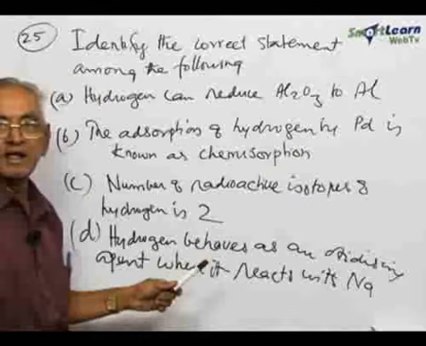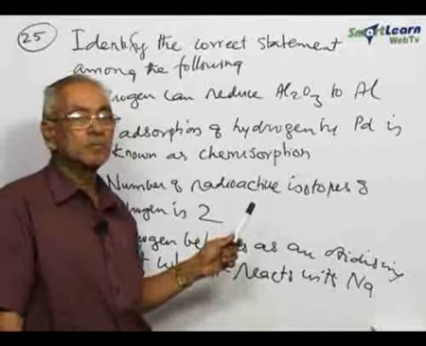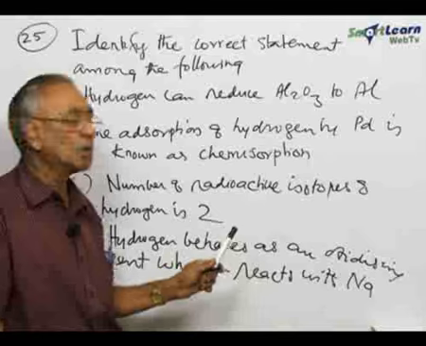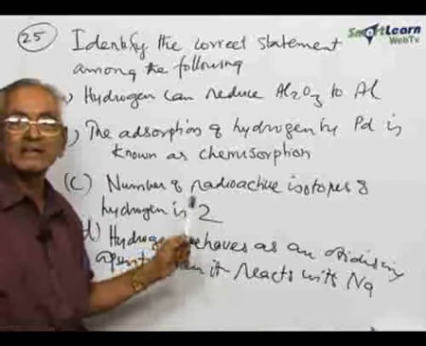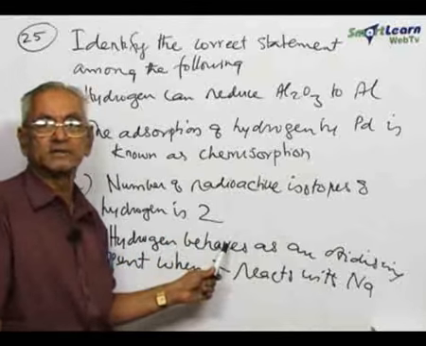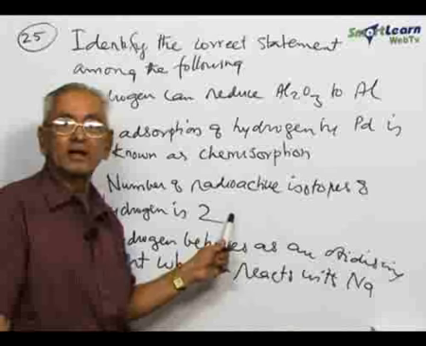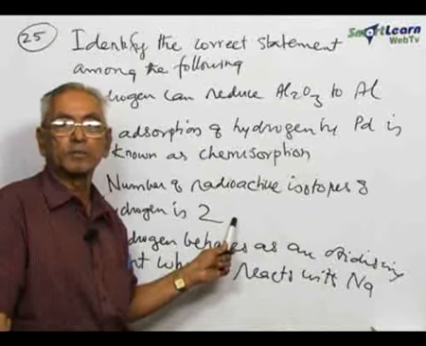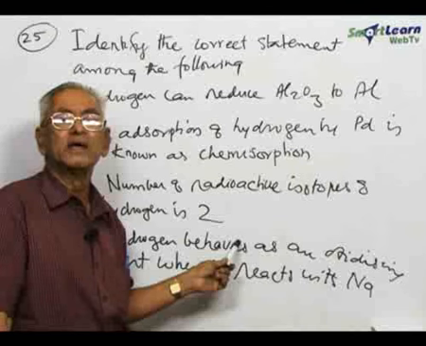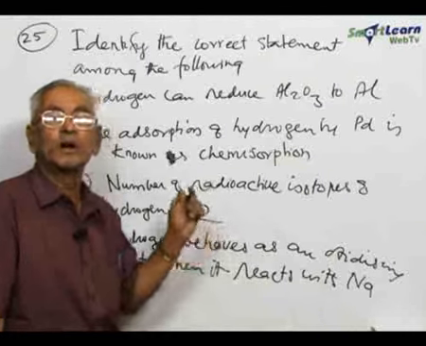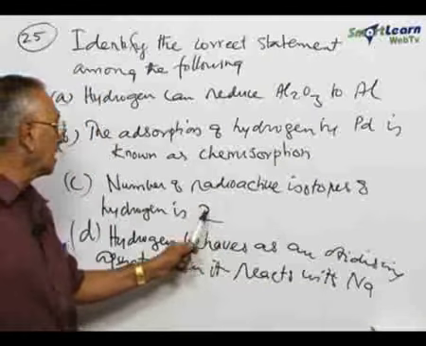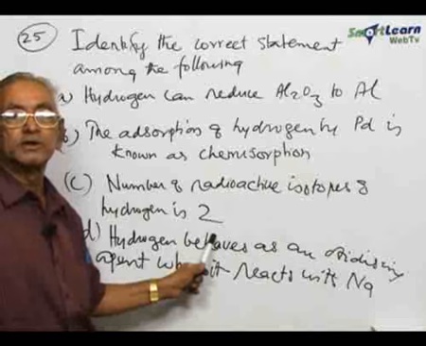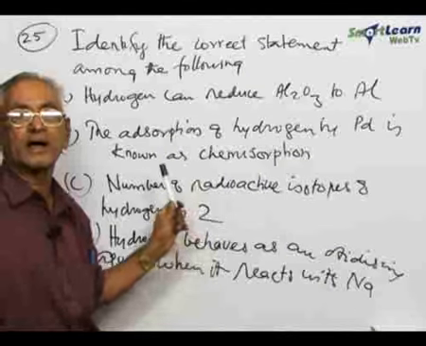Of all the 3, hydrogen and deuterium are not radioactive, and only tritium, which is found in very small traces, is radioactive. The percentage of tritium in the mixture of hydrogen isotopes is only about 0.015%, and it is the only radioactive one. So the statement that the number of radioactive isotopes of hydrogen is 2 is also not correct.